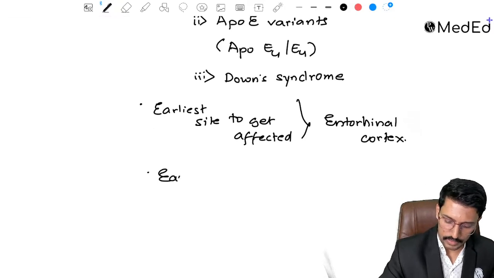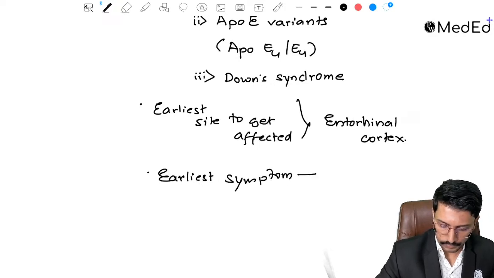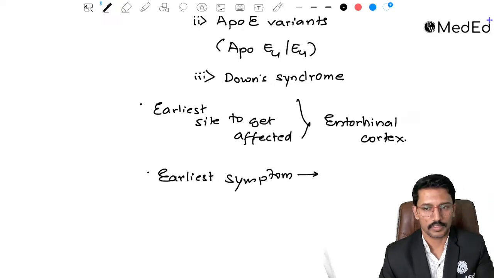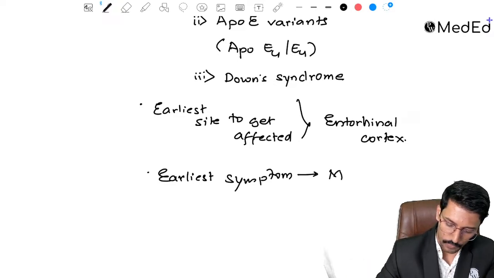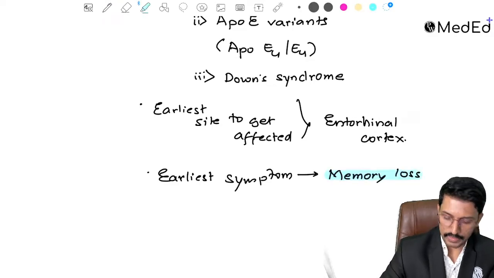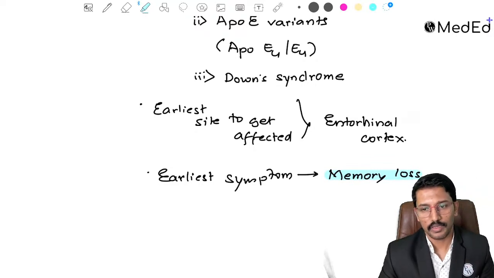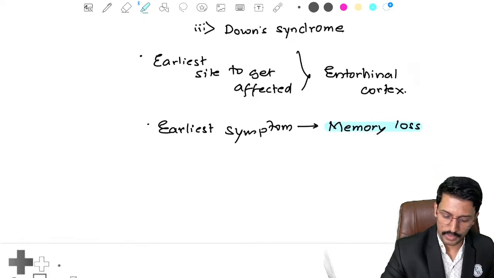They will ask you what is the earliest symptom of Alzheimer's disease, dementia, right? To be more precise, memory loss. And then they will ask you among the memory whether it is the immediate memory or the recent memory or the remote memory that is affected.